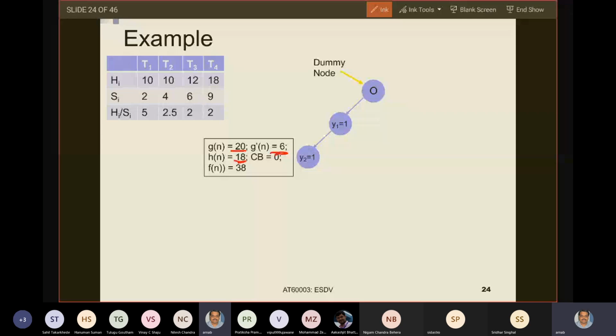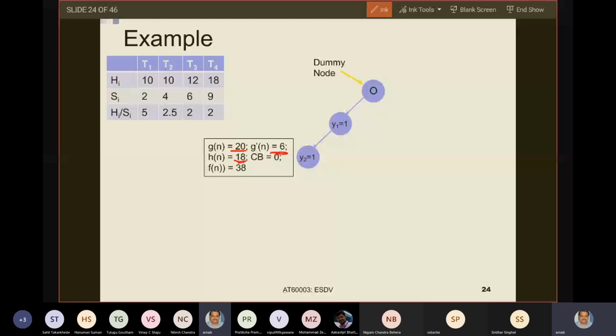Do you understand why Hn equals 18? I only have tasks T3 and T4, and I have a resource. What is the amount of resource? 9 units of resource. By using up 9 units of software execution time resource, for the unallocated tasks T3 and T4, the maximum hardware area cost that I can gain is at most 18.